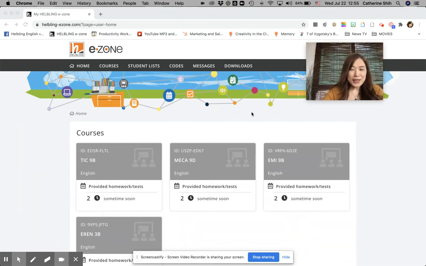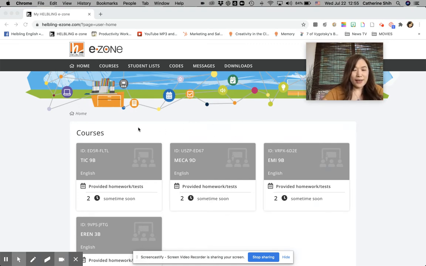So this is the new eZone. eZone just updated about 40 minutes ago, and I immediately got some teachers' feedback: how do I find my assignment, and how do I assign new homework? So this is your eZone screen, and this is all the classes, the courses you have.